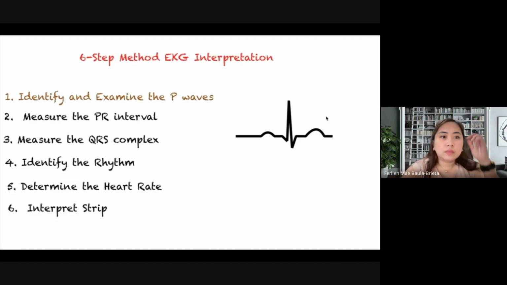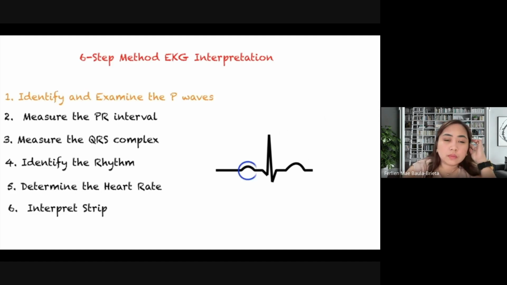Let's start off with identify and examine your P waves right here. The normal P wave would be present and upright. If the P wave is absent or inverted, then it could indicate a form of dysrhythmia such as a junctional rhythm. Next up, we are going to measure the PR interval.